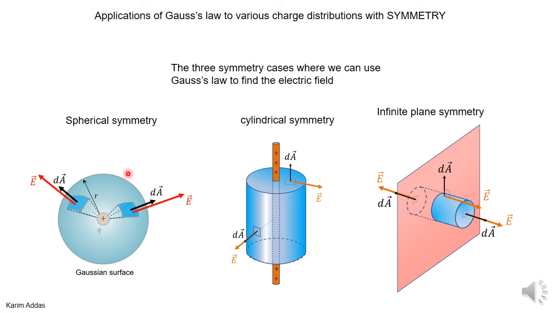So these are the only kinds of symmetries where you can use Gauss's law to get the electric field, but it doesn't mean that Gauss's law is not valid for arbitrary charge distributions.